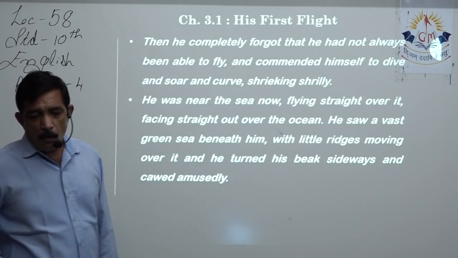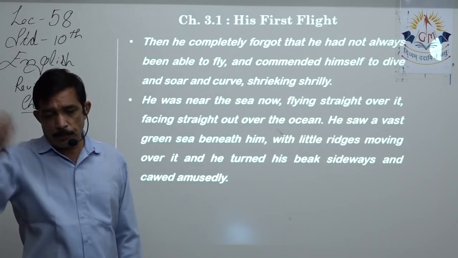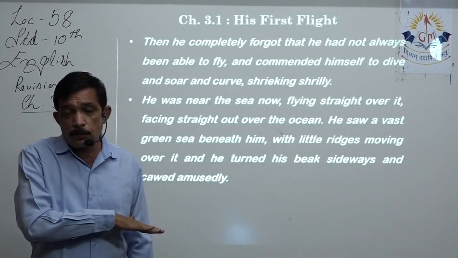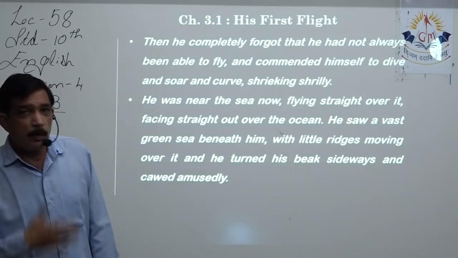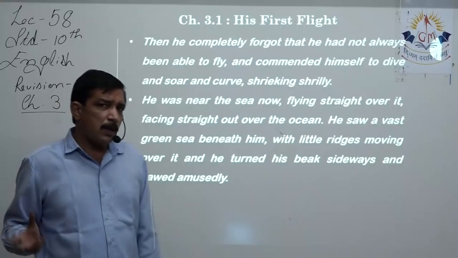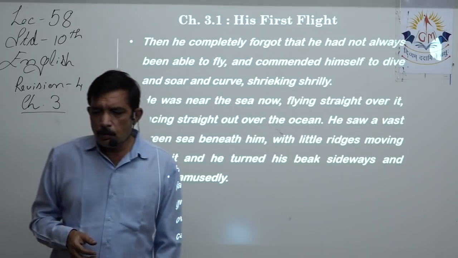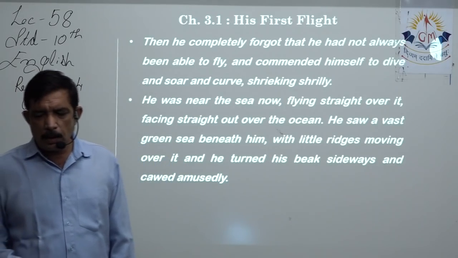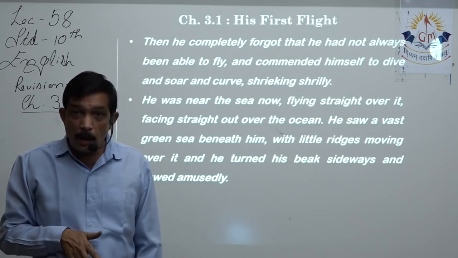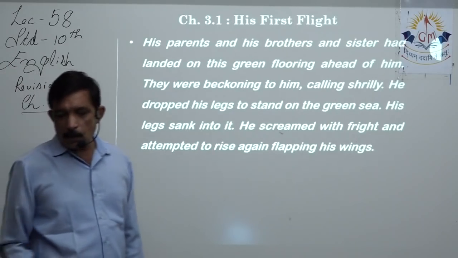Over the ocean, he saw a vast green sea beneath him, because as the depth increases, the water turns from blue color to green color, and it depends upon the sand also, because that's refraction of the sun. So sometimes somewhere it's blue, somewhere it's green. Beneath him, with little ridges moving over it, and he turned his beak sideways and cawed amusedly. So while he is still skimming over the water, learning how to skim over the water, he raises a little bit, then goes down, again comes up. So he's enjoying himself thoroughly.